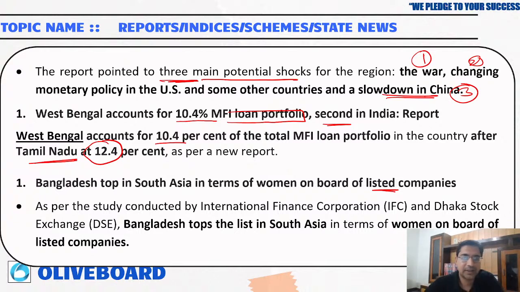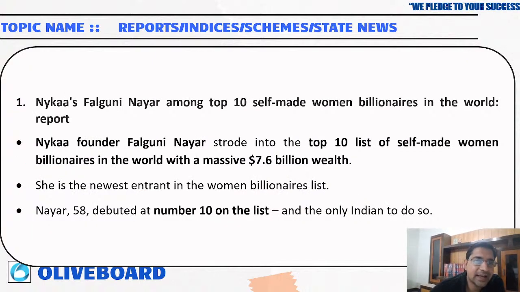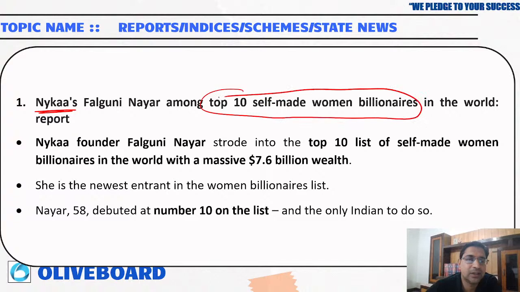As per the study conducted by the International Finance Corporation and the Dhaka Stock Exchange, Bangladesh tops the list where women are on the boards of listed companies. Then, the Nykaa company, as you all know, prepares beauty products for women. Falguni Nair is in the top 10 self-made woman billionaires in the world.